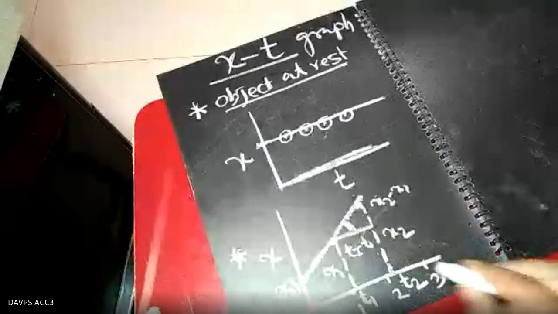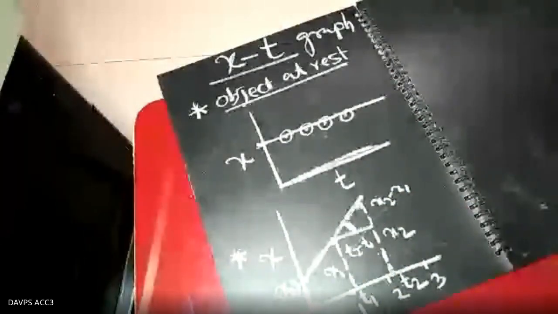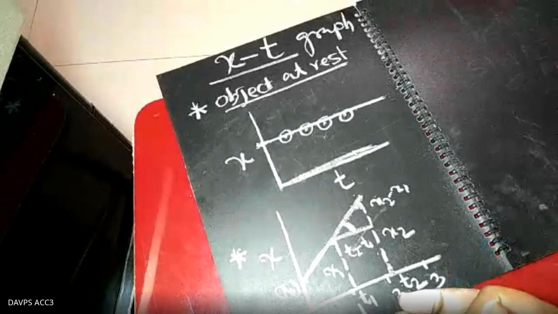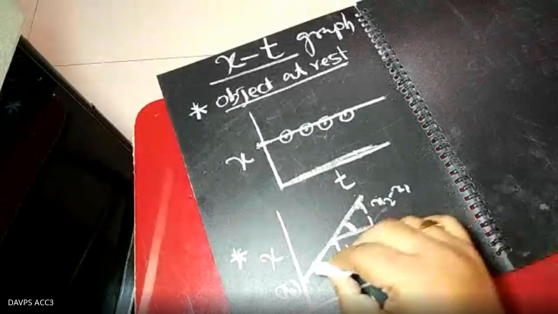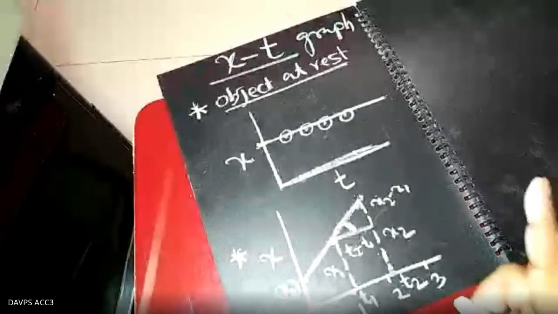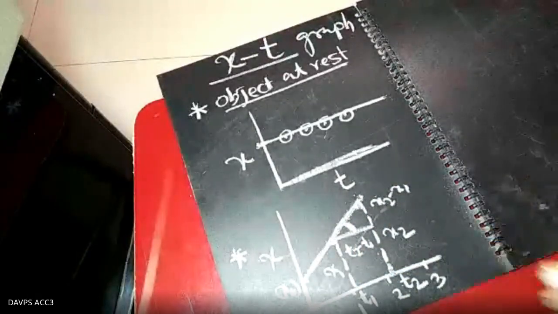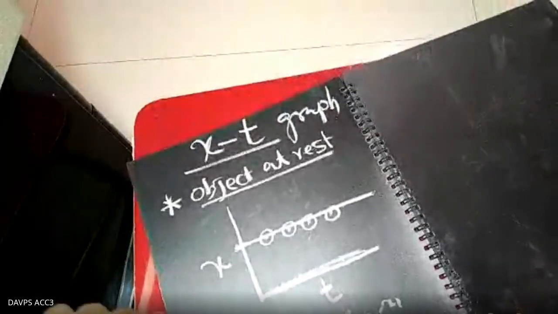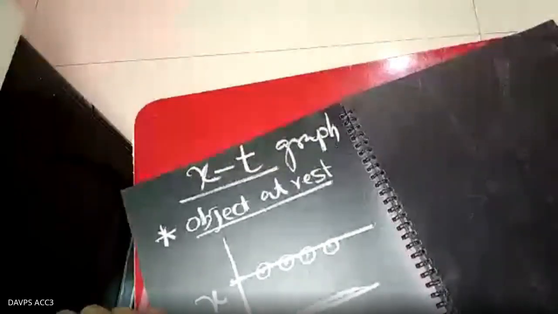That gives you the speed, or you can talk about the velocity. If it is one-dimensional motion, direction is not changed, so you can use it for the velocity also. This means if the graph is a straight line inclined to the positive x-axis, in this case the object moves with uniform speed or uniform velocity. Clear? All of it clear?